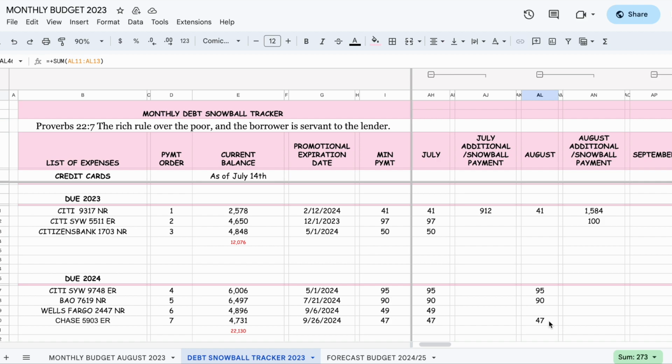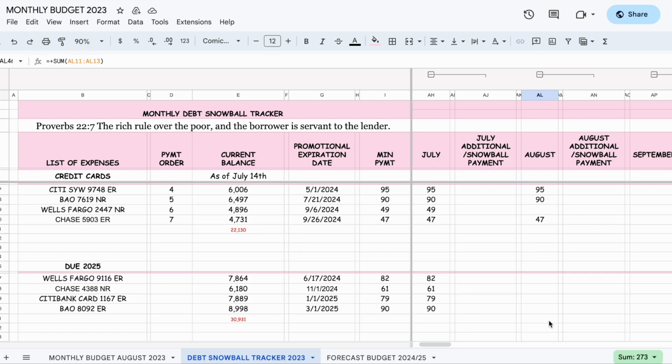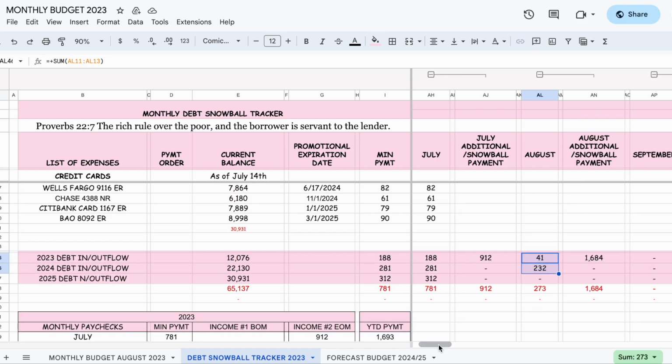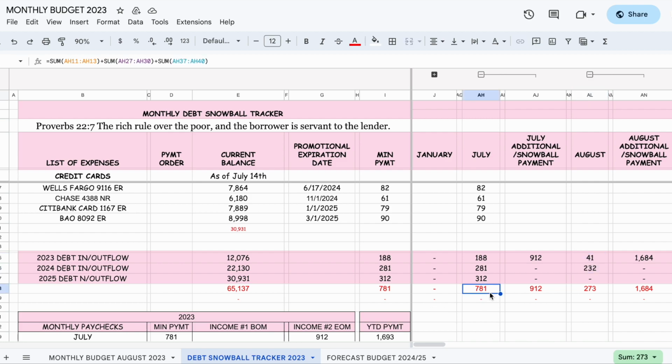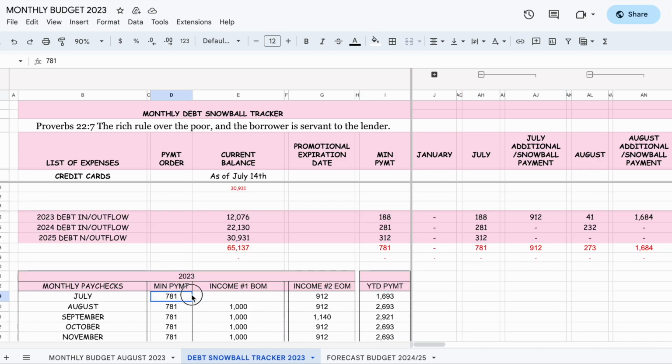Right, 273. Okay, so let's just see now. Here we made the payment for $781 for July, $1693 right here. Remember, the minimum payment is $781. We know that for sure. And then $912 for the second income. When you add that together, it's $1683. So that's exactly what we have here in July.